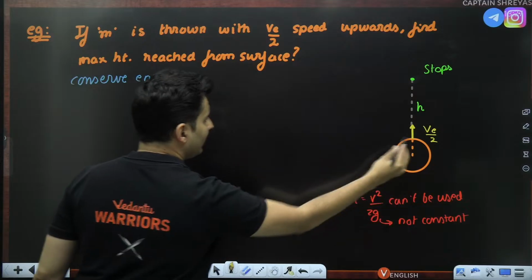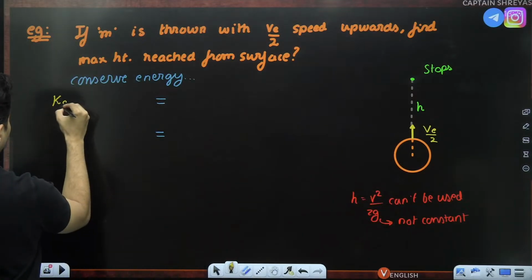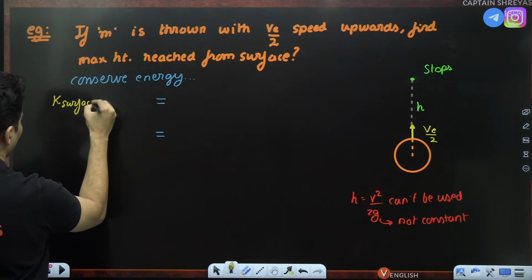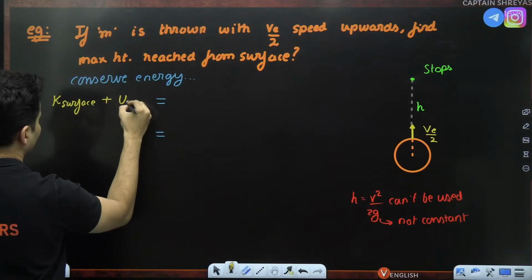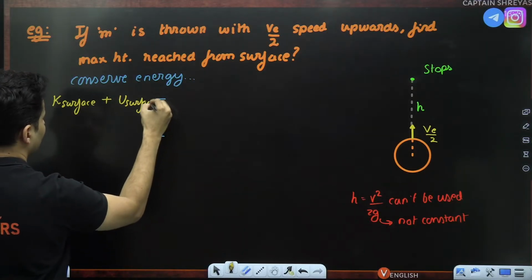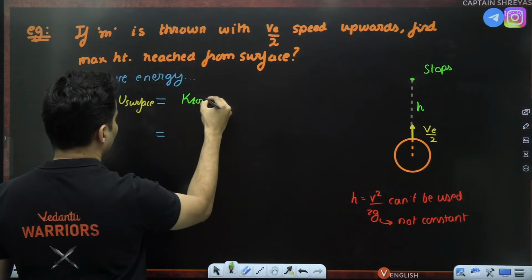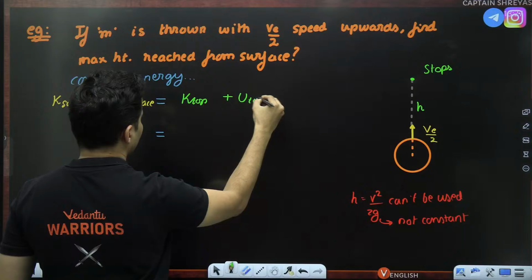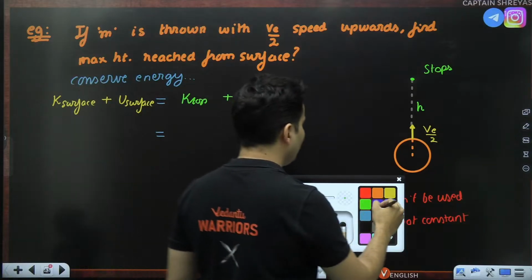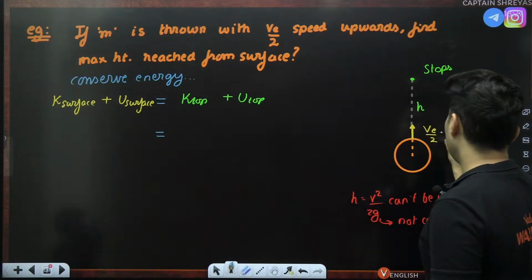So on the surface, there will be some kinetic energy and also potential energy. And when you reach the top, there will be kinetic energy at the top and potential energy at the top. Let's also keep in mind what this speed is exactly equal to.